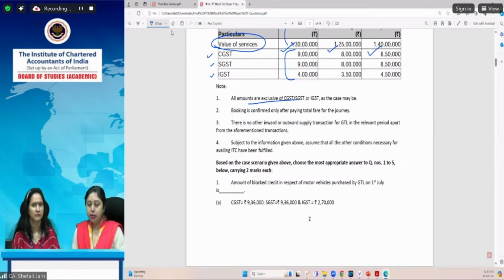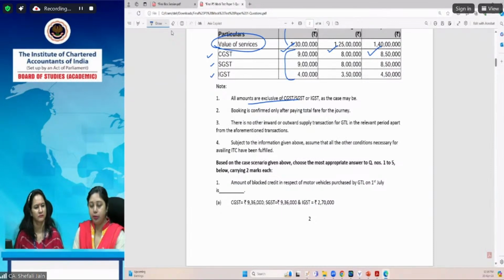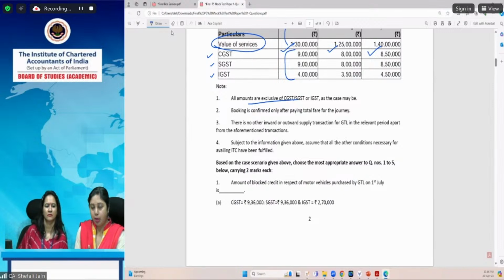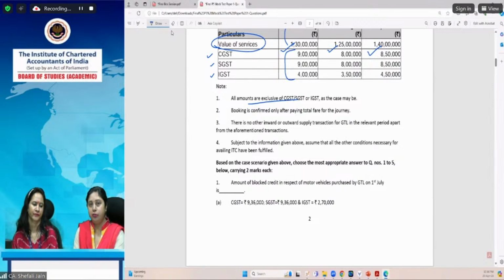So now we have another piece of information. Booking is confirmed only after paying the total fare for the journey. So the payment has been paid in advance. Everywhere, whatever booking we are getting for the journey, first of all we receive the amount and then we book the journey for that particular person, and then the journey is conducted. This is additional information.